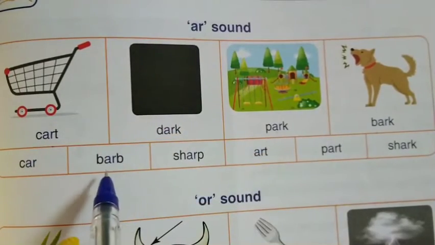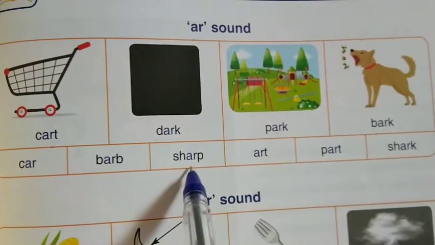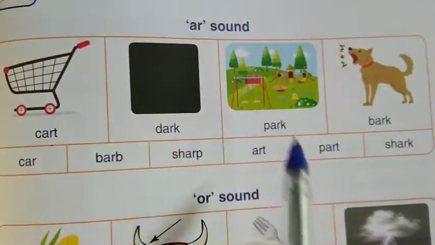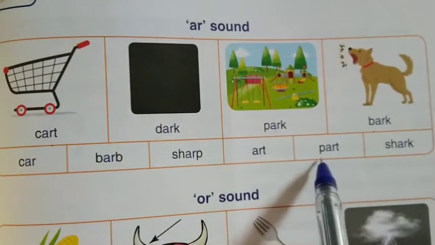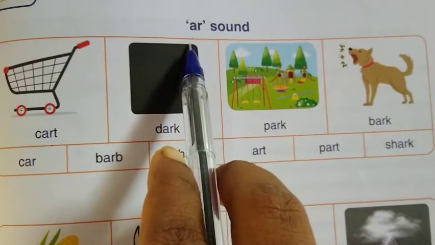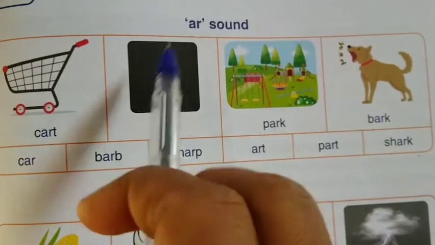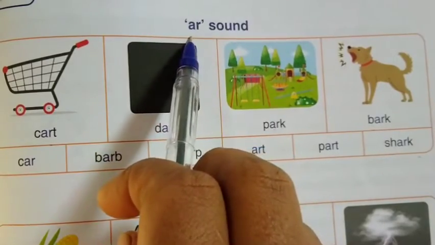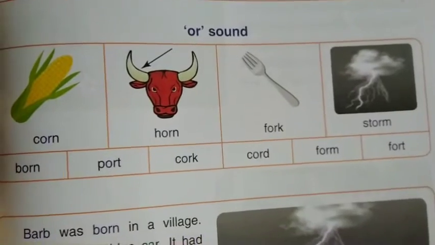R barb. R sharp. R art. R part. R shark. What sound is this? R sound. Let us see the next sound.